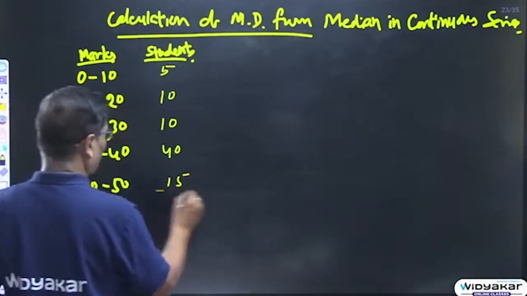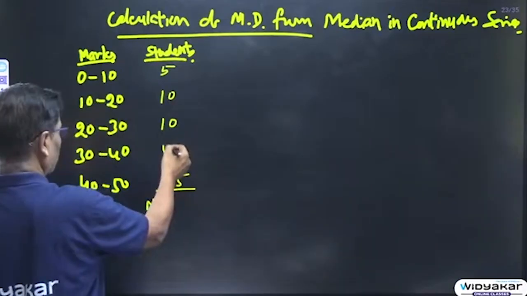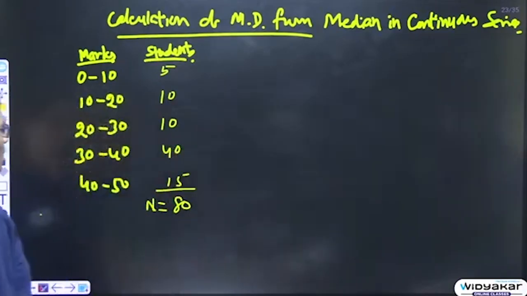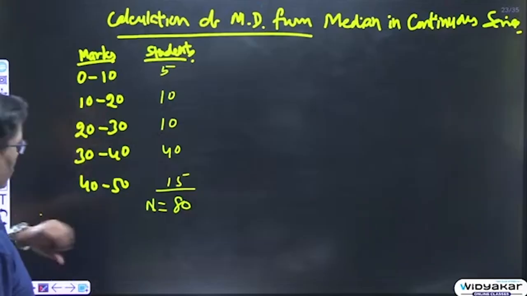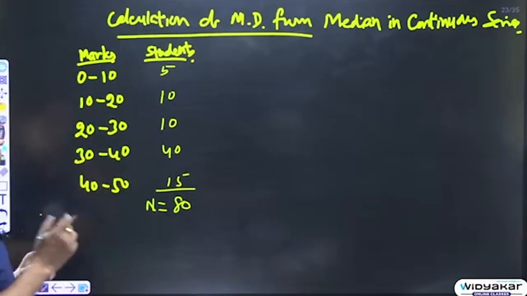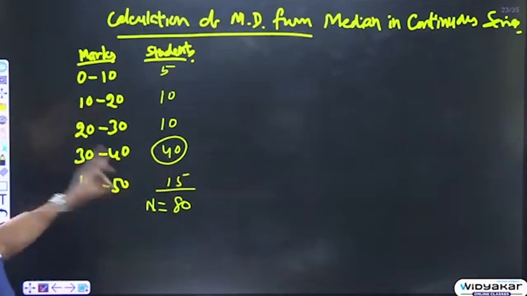So in this way n is equal to 80. But before that, first of all, by inspection we can find out the maximum frequency is for 30 to 40.